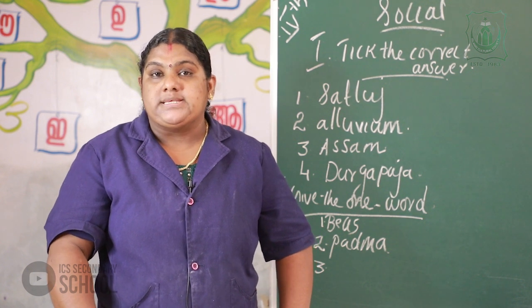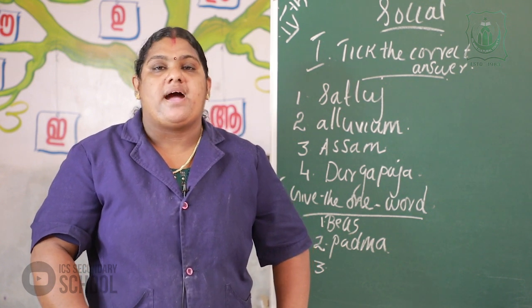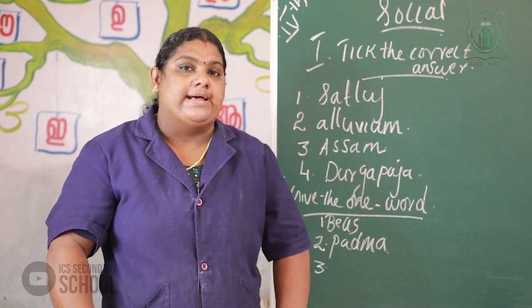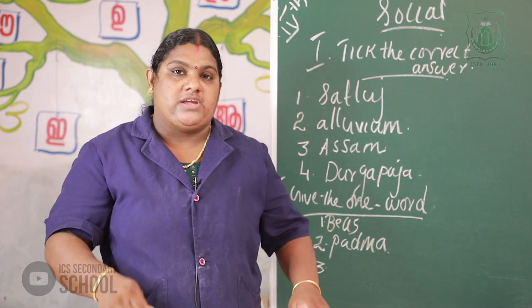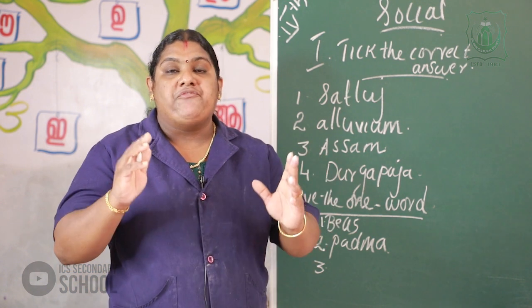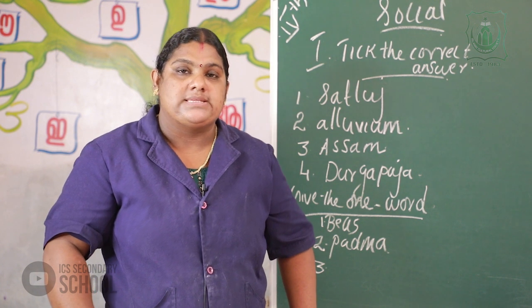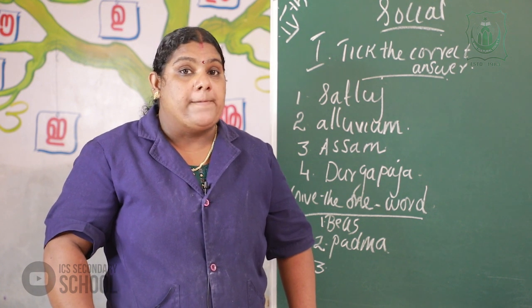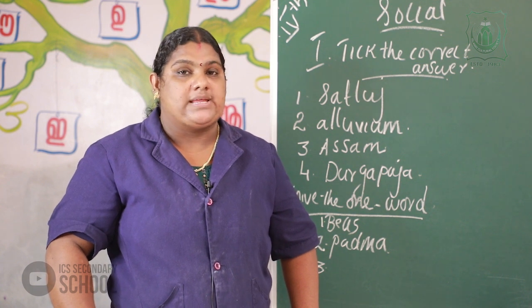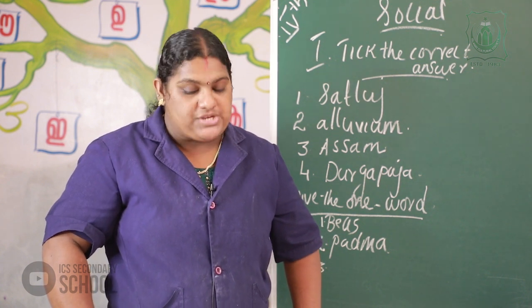Cotton, pulses, indigo and sugarcane are the major crops cultivated here. For farming, harvesters and tractors are used by the farmers. One of the important temples, the Golden Temple, is situated in Amritsar in Punjab.